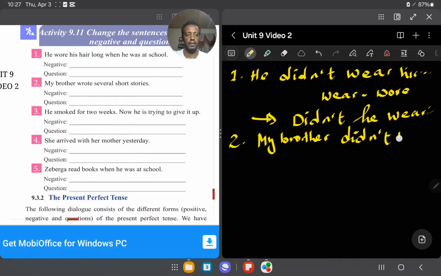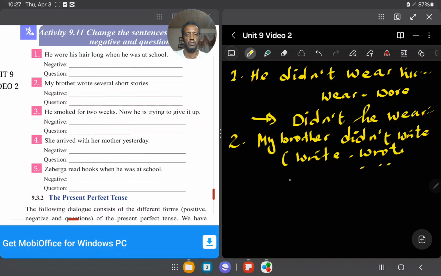Wrote, W-R-O-T-E, written is V3. So my brother didn't write, that is the right answer when you change it to negative.